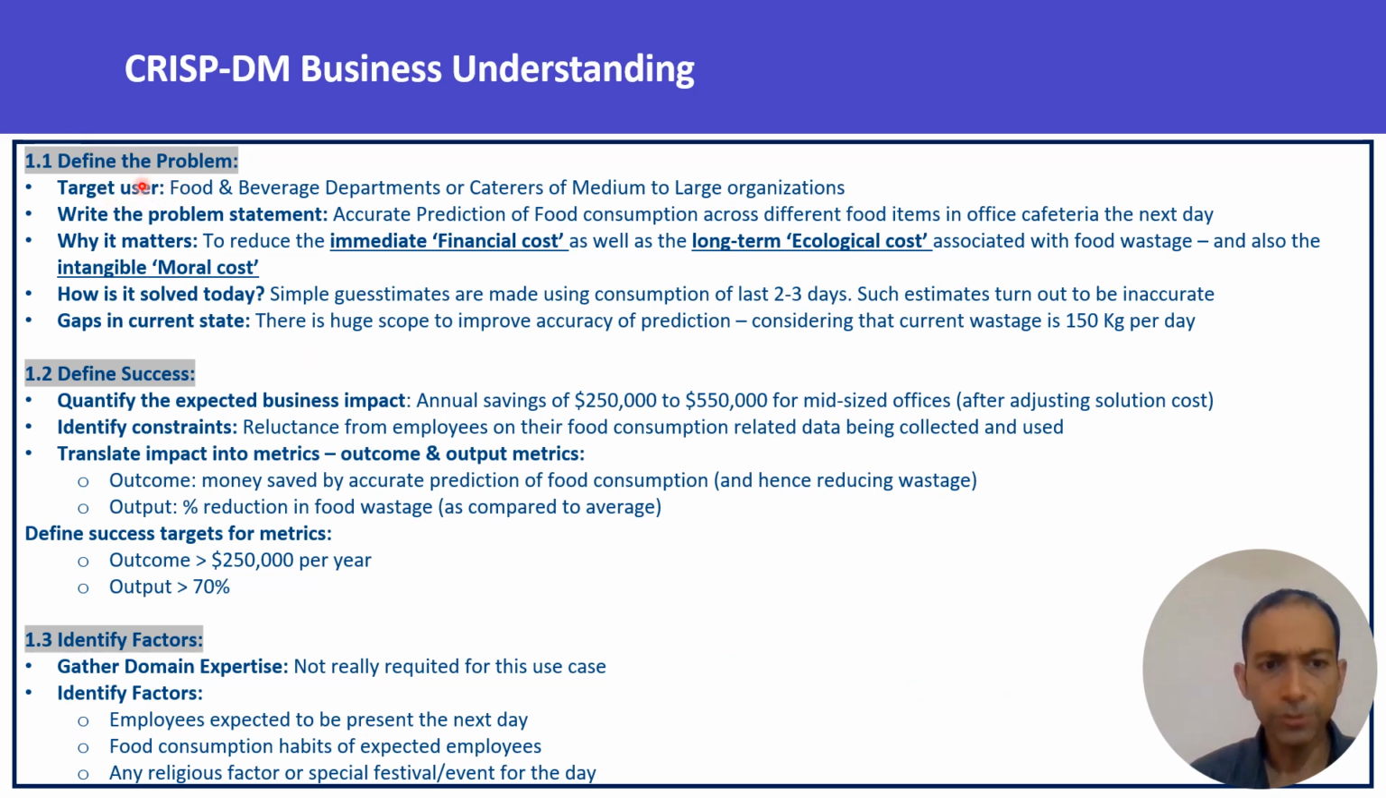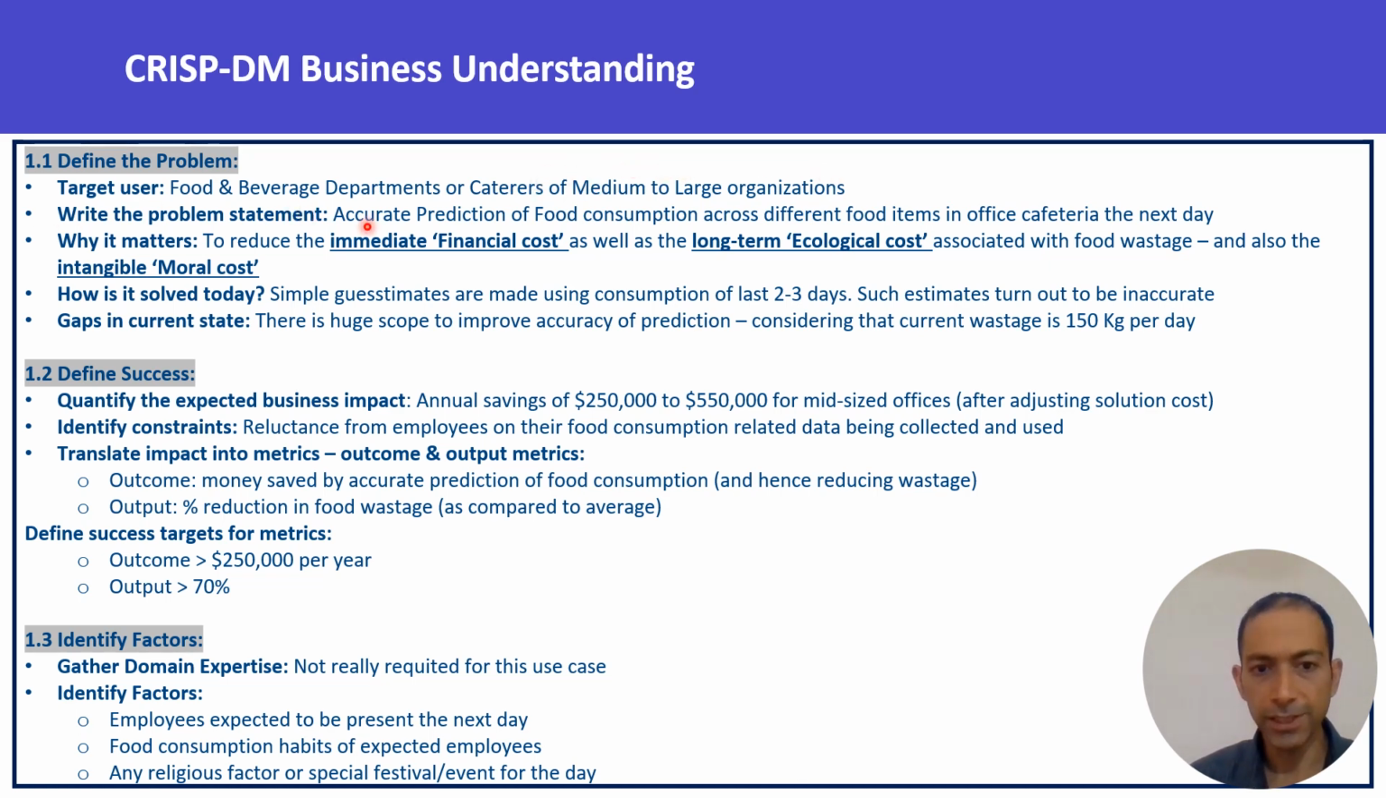So, define the problem. Who's the target user? The food and beverage departments if it's a company-owned cafeteria, or the caterers if they are third-party. These are people in medium to large organizations, because to realize the benefit of this solution, there has to be a minimum volume of employees in the organization. So we are looking at medium to large organizations.